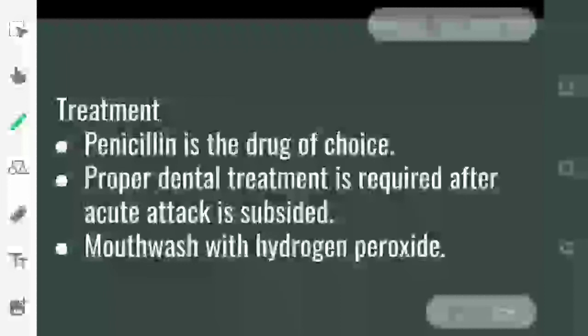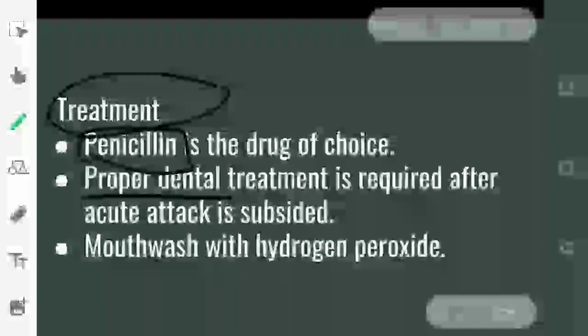Now, last, it is the treatment. So basically, penicillin is the drug of choice. The first preference we can give is penicillin, which can be 10 lakh units IM 6 hourly for 6 to 7 days. Proper dental treatment is given after the acute attack has subsided. Mouthwash with hydrogen peroxide so that we can keep our mouth clean.